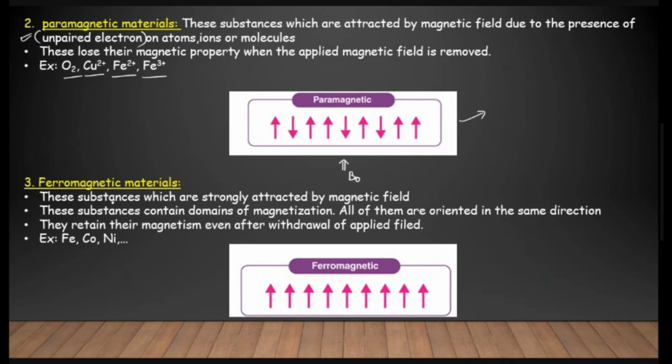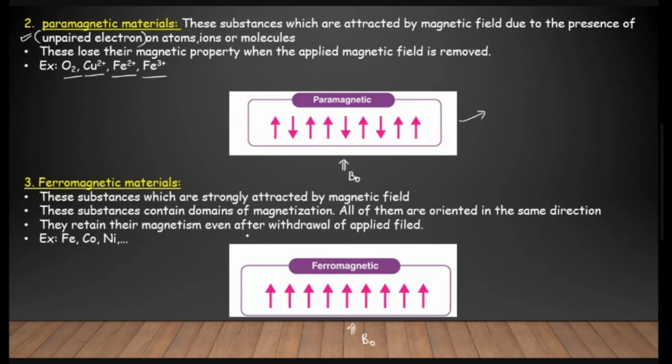Ferromagnetic materials are substances which are strongly attracted by the magnetic field. Why? Because these substances contain domains of magnetism, and all of them are oriented in the same direction, in the way the external magnetic field is applied. That's why these exhibit strong magnetic moments.